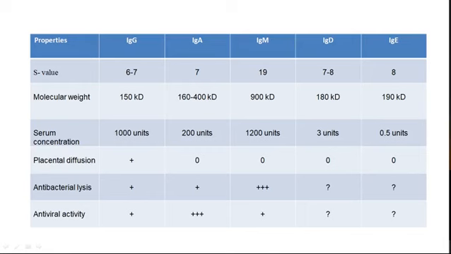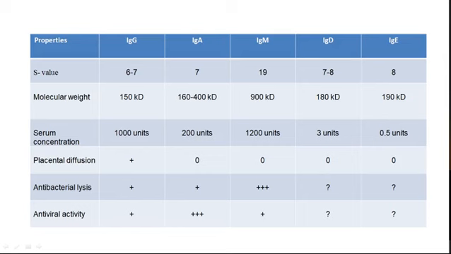It seems that it is a group of 4 or 5 individual molecules of immunoglobulin. IgA has 160 to 180 kilodalton weight. IgD also has 180 kilodalton molecular weight. IgE has 190 kilodalton weight. So the smallest one is the IgG with the lowest sedimentation coefficient between 6 and 7.